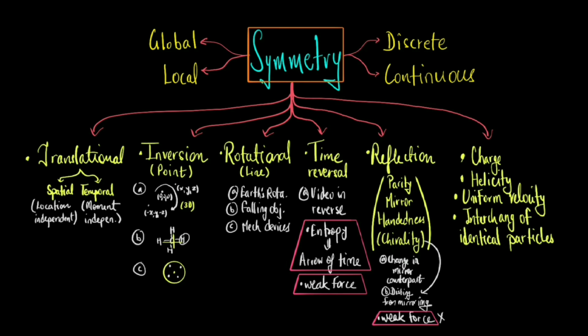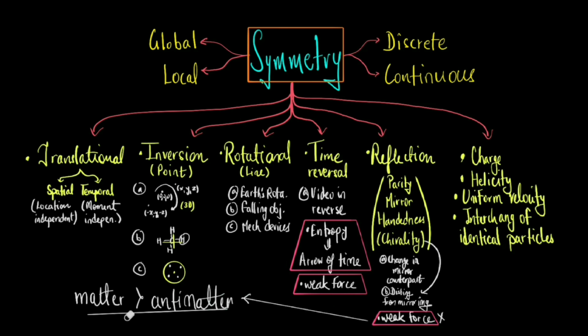So what is this matter-antimatter asymmetry? We do not know how this universe came to be. There is a theory which suggests that there was slightly more matter than antimatter in the beginning, which resulted in the formation of our universe. So this asymmetry can be understood with parity violation.